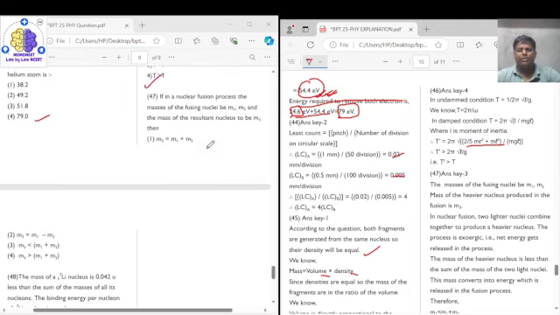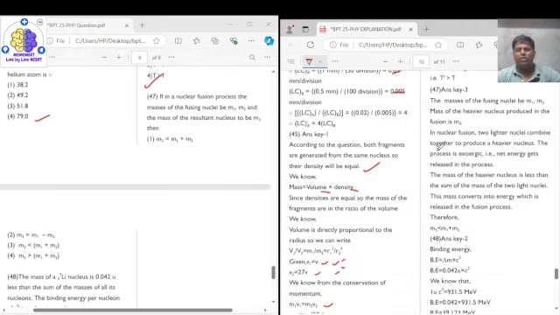So coming to question number 47. In a nuclear fusion process, the masses of the fusing nuclei are m1 and m2, and the mass of the resultant nucleus is m3. Then m1 plus m2 will be less than m3. m3 is the final product.